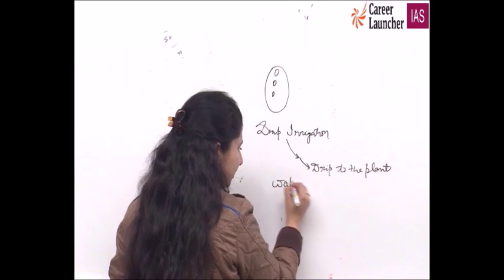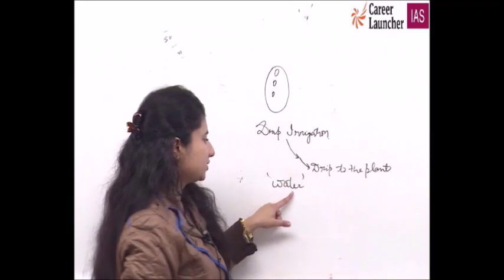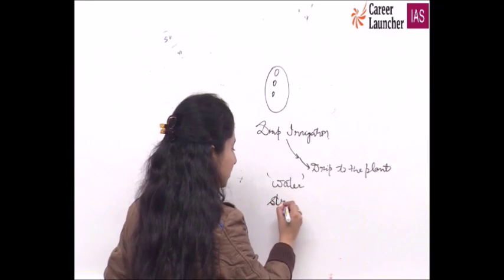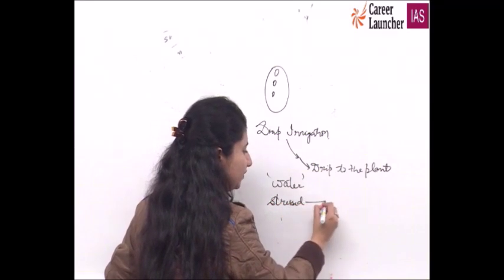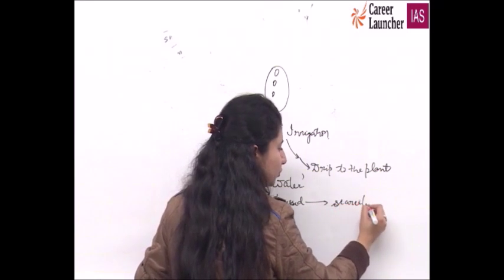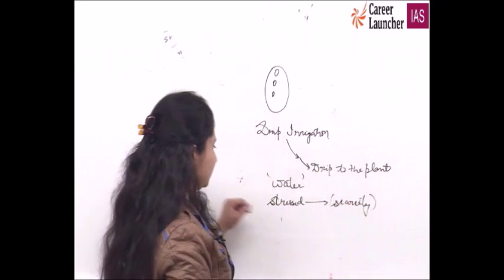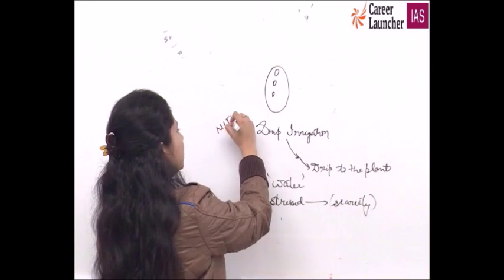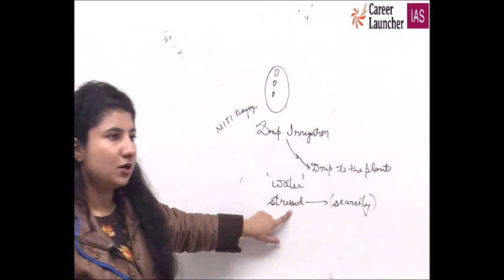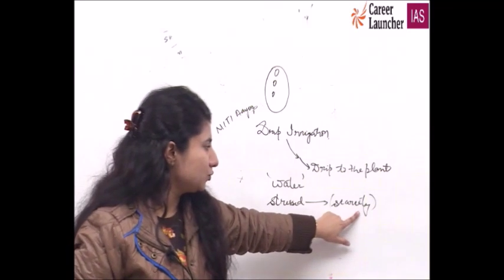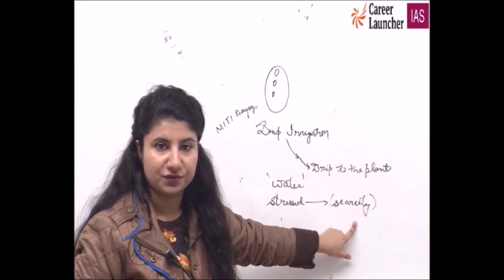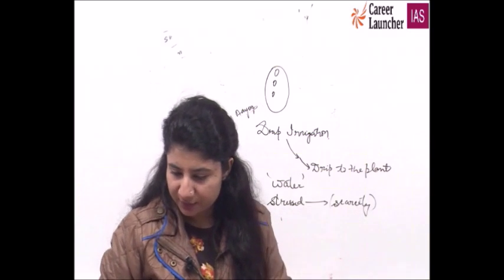India is today not a water scarce country, but yes, 100%, it is a water stressed country which is gradually moving on to water scarcity. Niti Aayog's report, a few months back it was out. Keep that report in your notebooks. It was there in newspapers as well. From water stressed, we are moving on to water scarcity, and yes, we are at the verge of it. I hope we are very much clear with it.